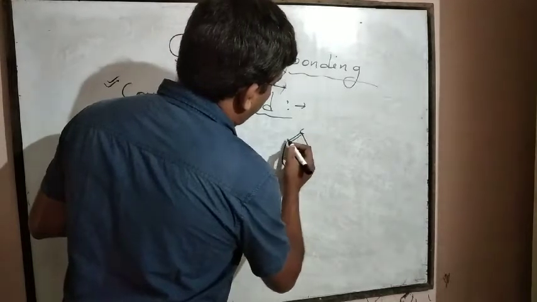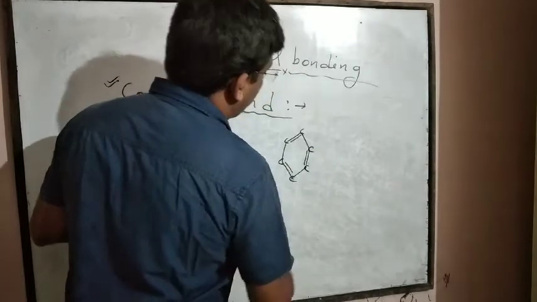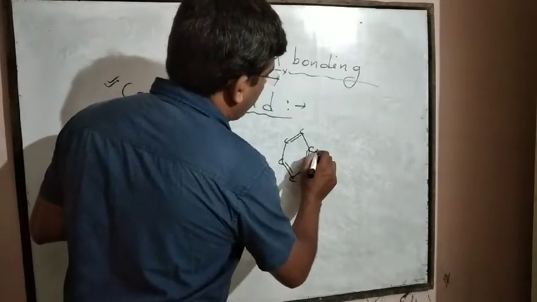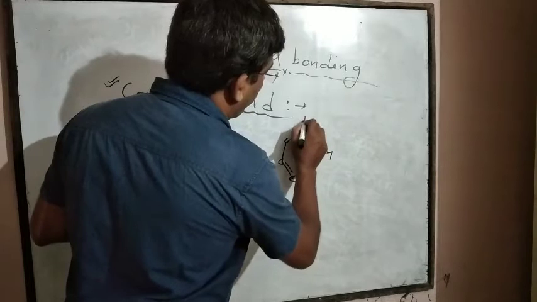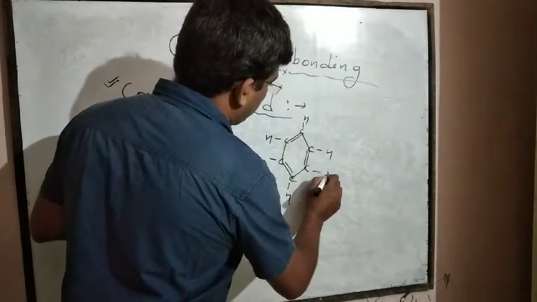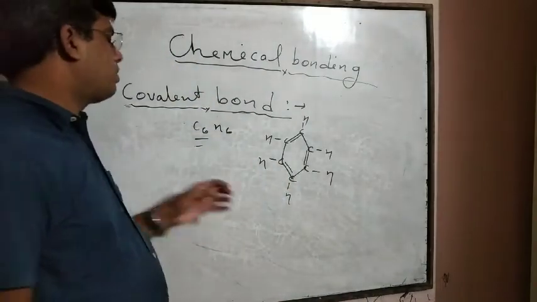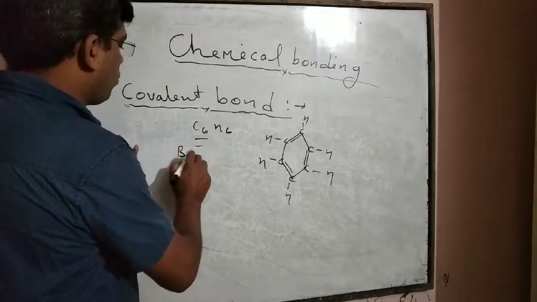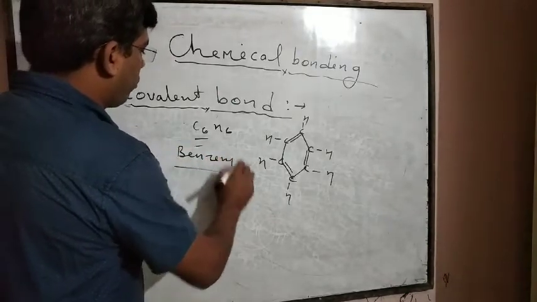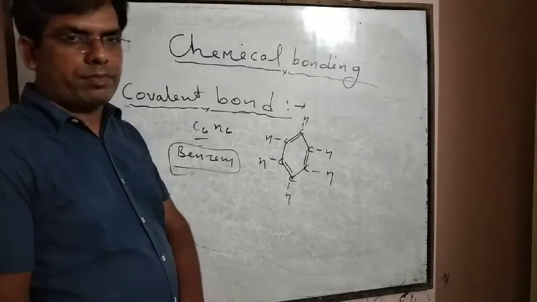Each corner has a carbon atom, and 1 electron of each carbon atom is connected with 1 electron of hydrogen. So this is the structure of benzene, which is a closed aromatic compound.